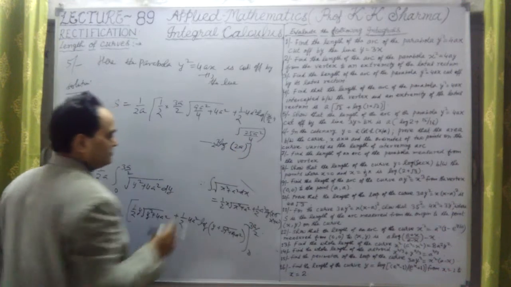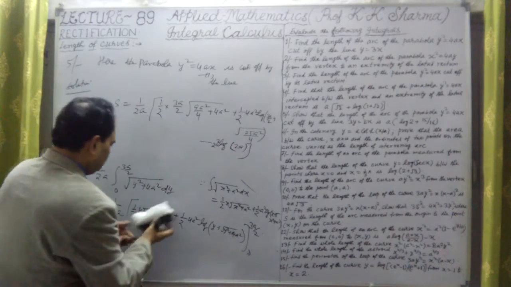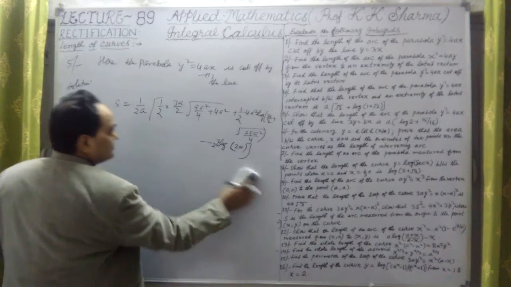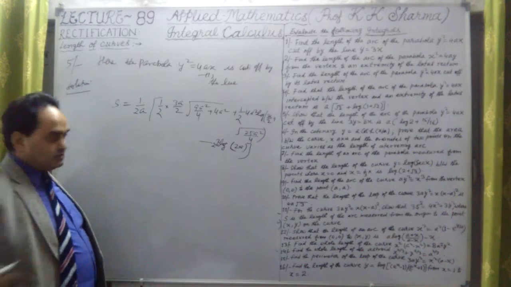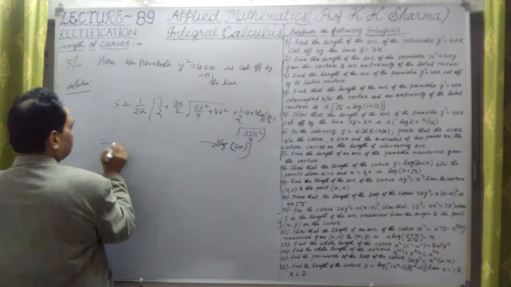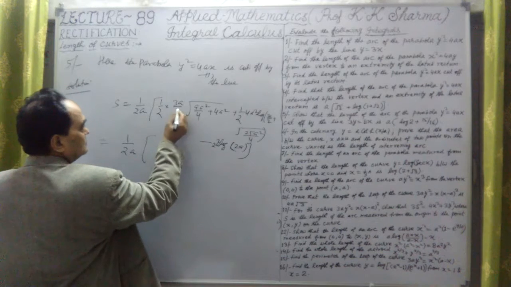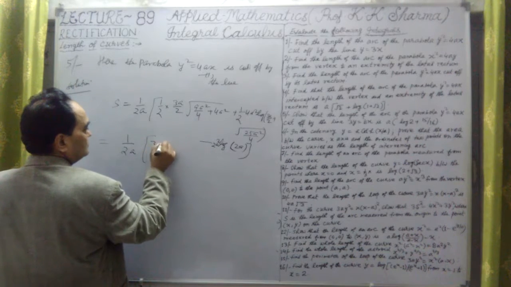Now let me solve it further towards the final answer. It is 1/2a outside. This is 3a upon 4.